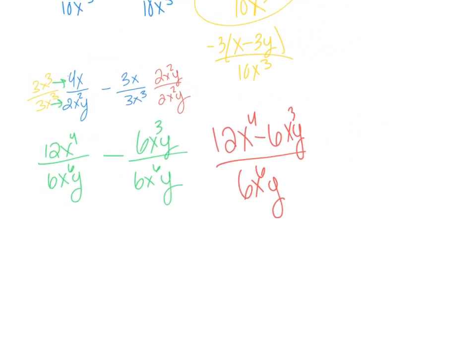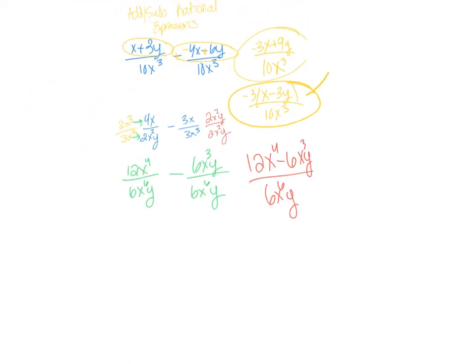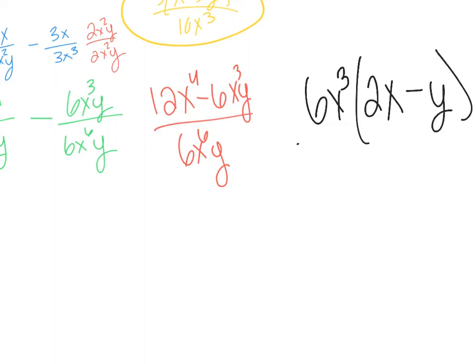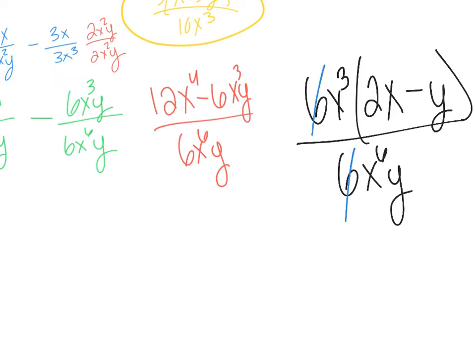From there, I can definitely see that we have some like terms that we can cancel out. In the one up here, this yellow one, there was nothing that was in common. There weren't any like terms, so I couldn't cancel anything out. So I left it as the first one because nothing canceled. But down here, things are going to cancel. So I'm going to take out my greatest common factor from my numerator. I'm going to take out a 6x cubed, and I'm left with 2x minus y, okay? And then I have 6x cubed y in the denominator, and the 6's are going to cancel.